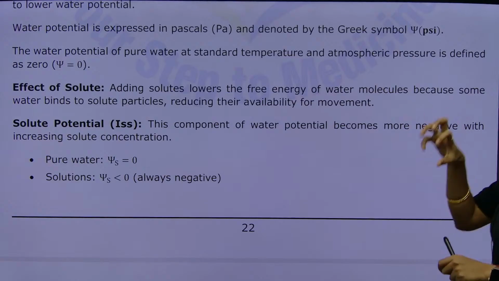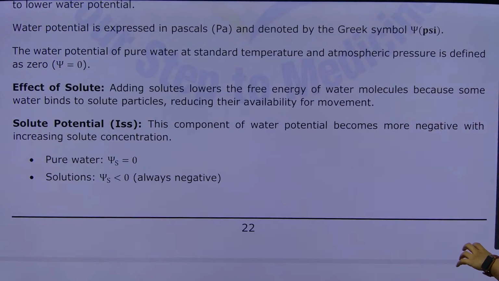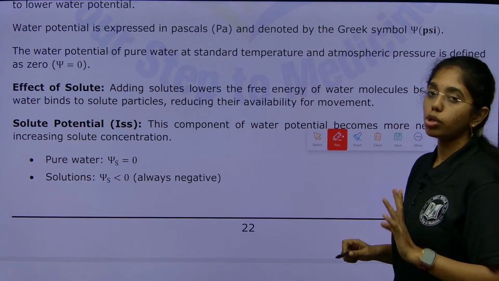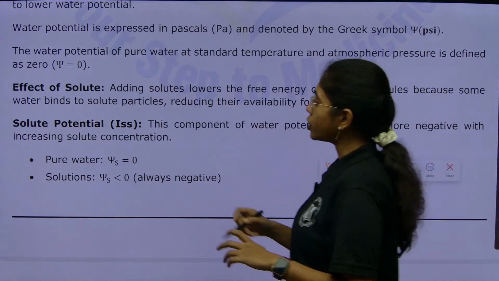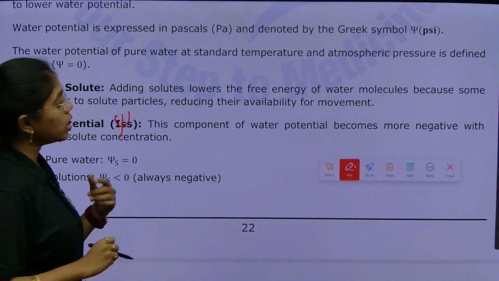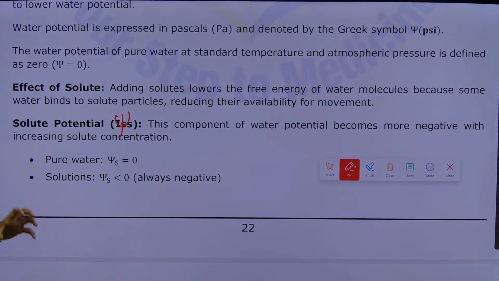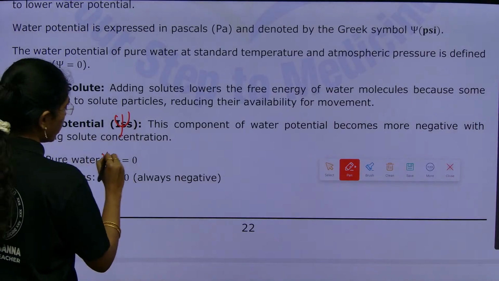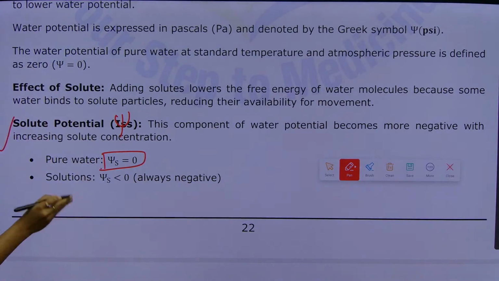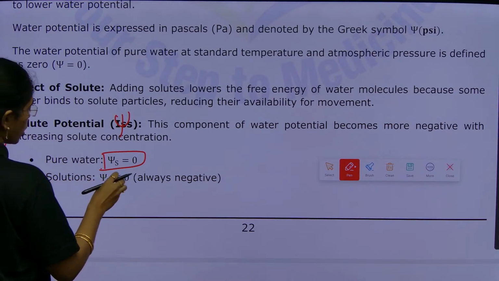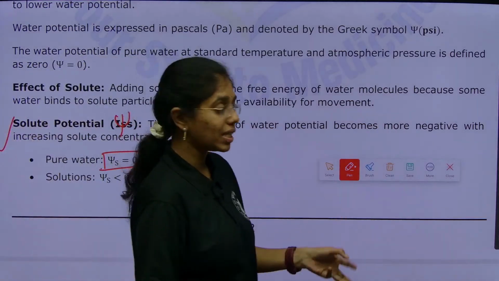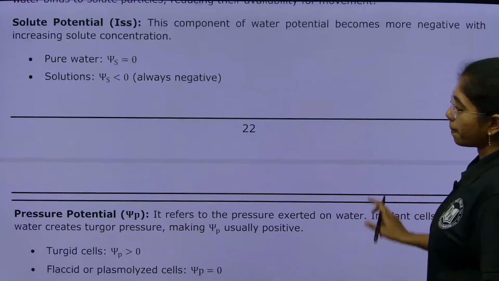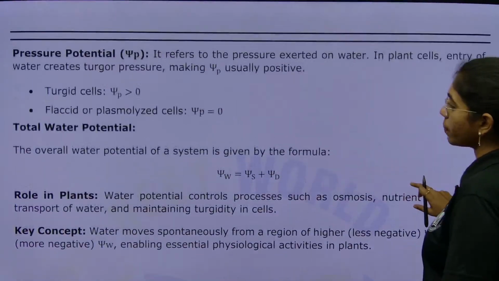Effect of solute. What will be the effect of solute here? Adding solutes will lower the free energy of water molecules because some water will bind to the solute particles, reducing their availability for water movement. So, the solute potential, which is denoted as psi s, this component of water potential, will become more negative with increasing solute concentration. So, here pure water has water potential of 0, but when solute is added, the water potential gets decreased. So, solute potential will always be negative, that is less than 0. Now, here is the concept about pressure potential.